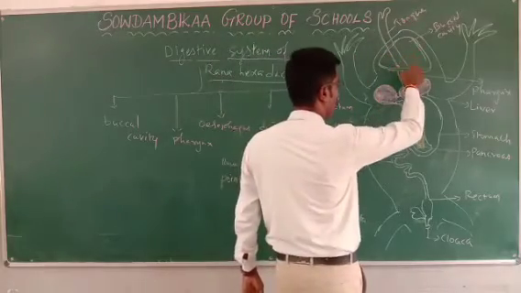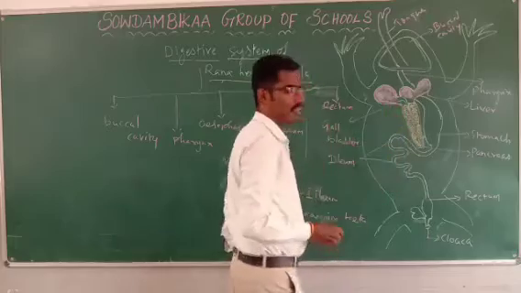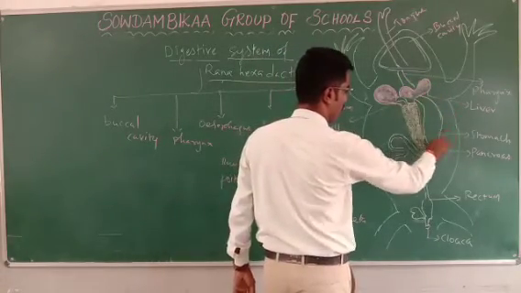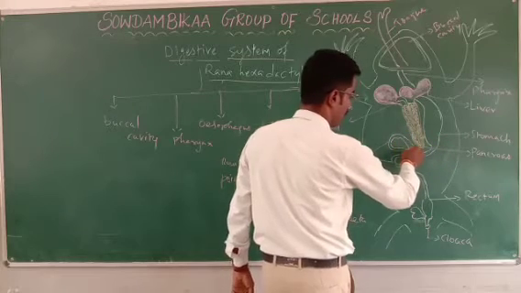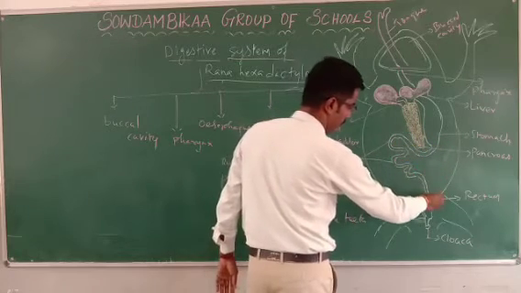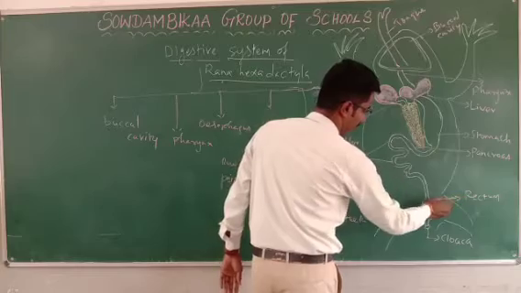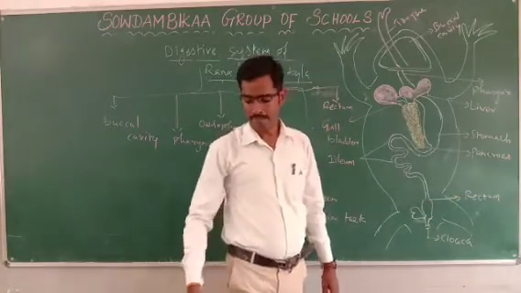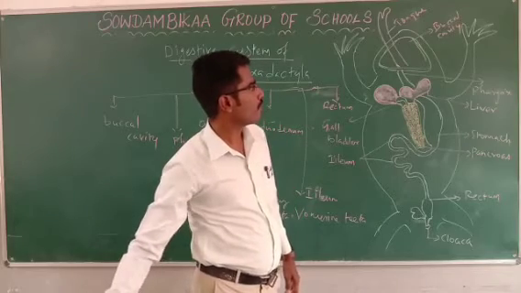The mouth opens to the esophagus, which is short in carnivorous animals. The esophagus opens to the stomach, the stomach communicates with the intestine, and the intestine finally opens to the rectum. The rectum opens to a common opening called the cloaca.